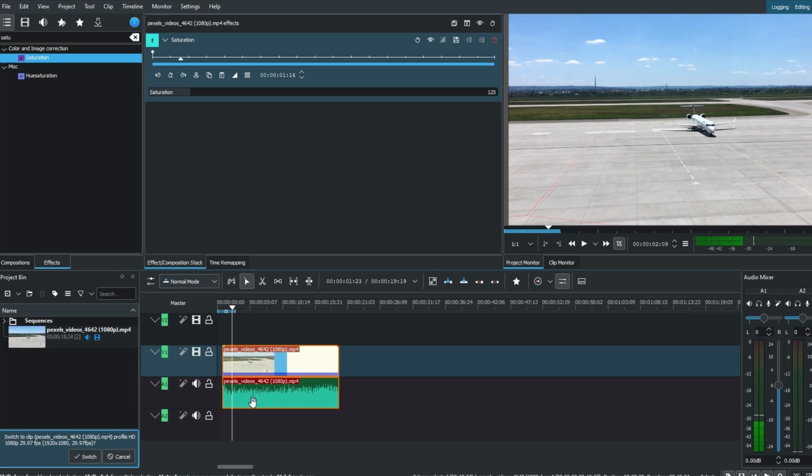Select the video clip on the timeline to reveal the saturation settings. Drag the saturation slider all the way down to 0 to make the video black and white.